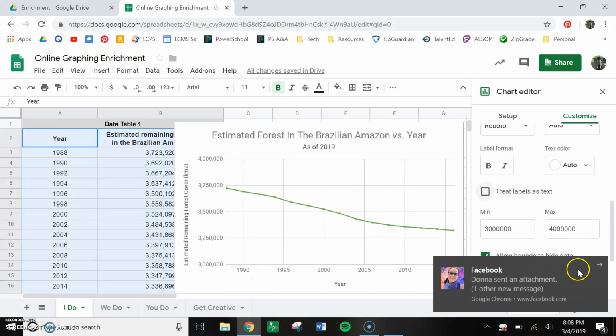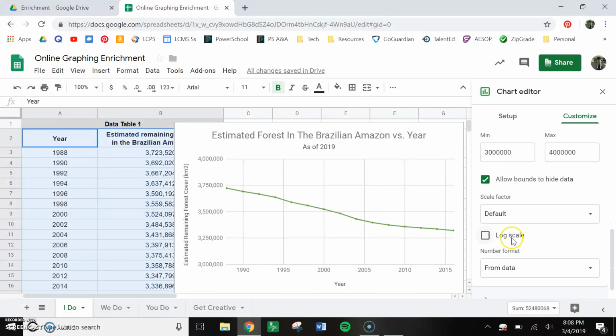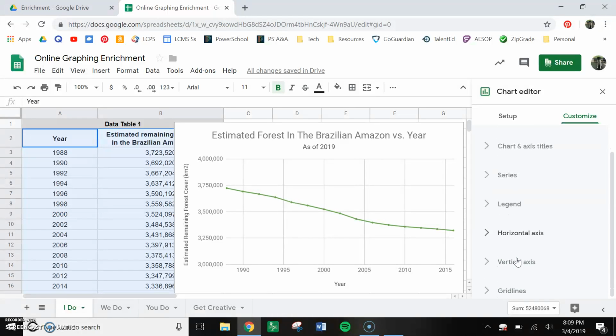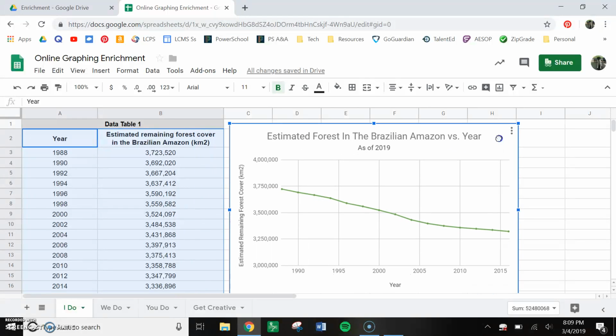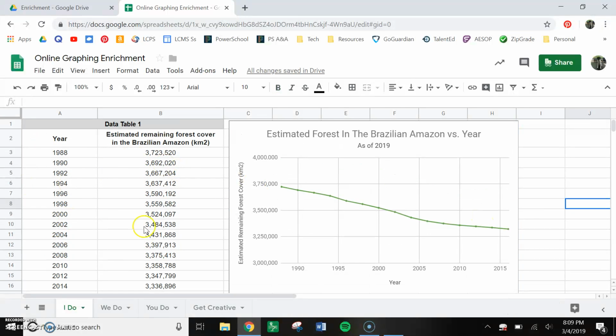You could even get more specific if you wanted. You could take it between 3,250,000 and 375,000. That's up to you. I like it like this. So aside from that little mistake, which shows we're not perfect, I think that looks pretty good. I like to drag it and put it right next to my data so I can really easily and prettily see this number in this little graphy thing right here.